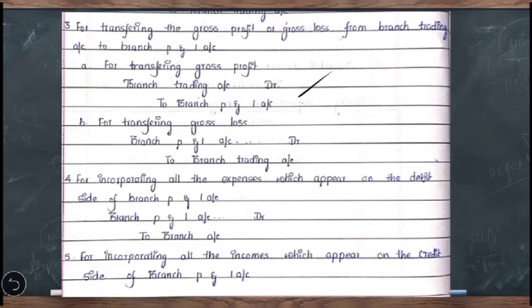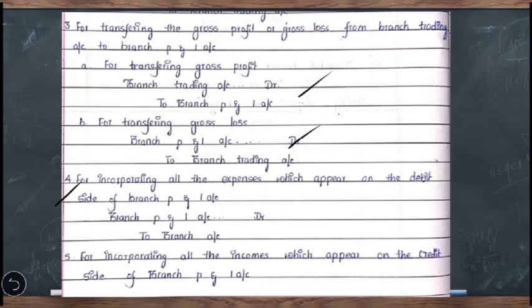If there is gross profit, then the entry will be branch trading account debit to branch profit and loss account. Nothing but the gross profit will be transferred to the next section, that is branch profit and loss account. The second case, that is when there is gross loss, the entry will be branch profit and loss account debit to branch trading account. So whether there is gross profit or gross loss, both will be transferred to the branch profit and loss account. Okay.